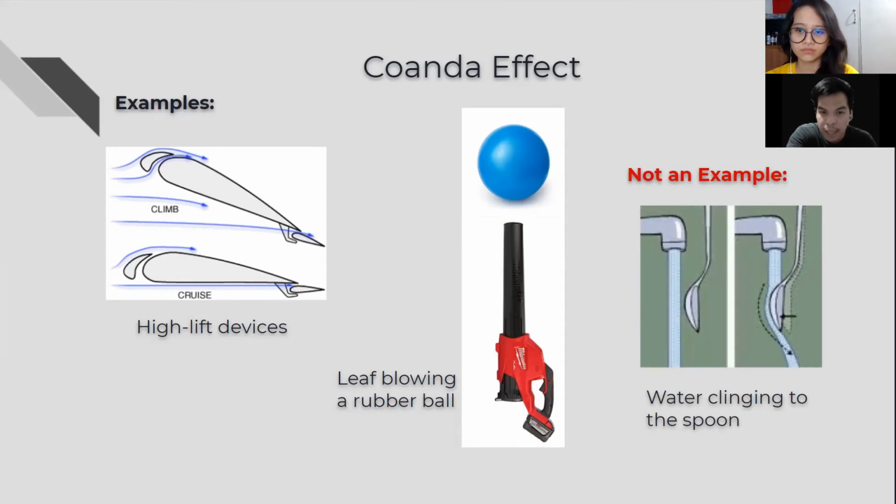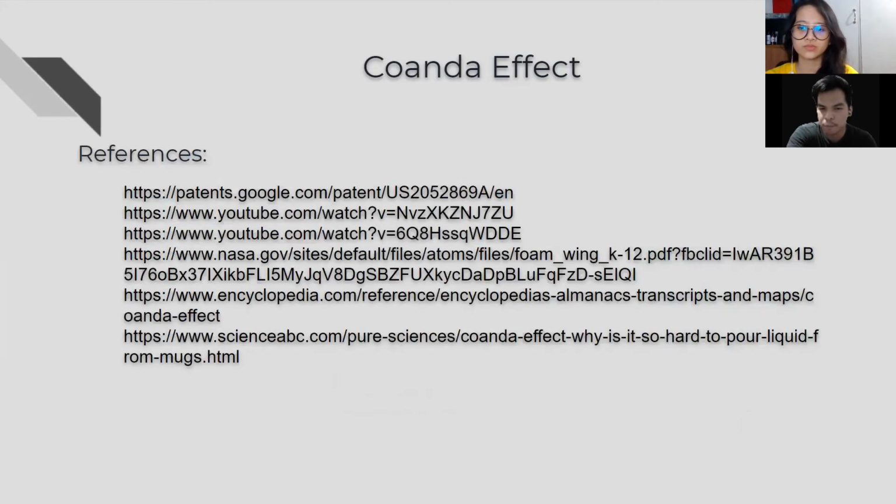This is a false example because the flowing water does not attach to the spoon due to the higher ambient pressure, but it attaches due to surface tension, which then pulls the spoon and allows the water to travel on it. So again, Coanda effect is the attachment of a stream of fluid to a surface due to pressure difference with the ambient pressure being higher.